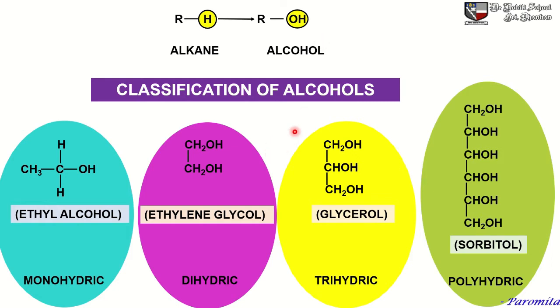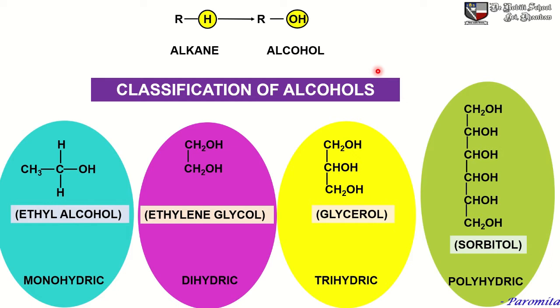Now, molecular structures with more than one OH group attached to a single carbon atom are generally not stable. However, an alcohol molecule can contain two or more OH groups, and if these OH groups are attached to different carbons, then the alcohols are stable.